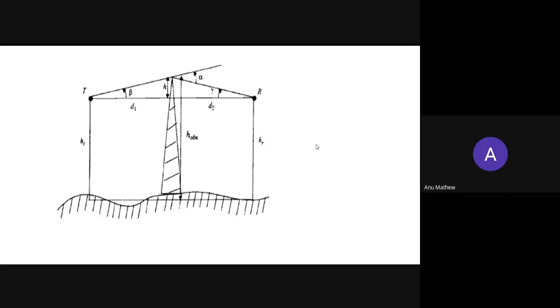The wave transmitted from the transmitter is diffracted by this knife edge screen. Then the diffracted wave is propagated to the receiver.